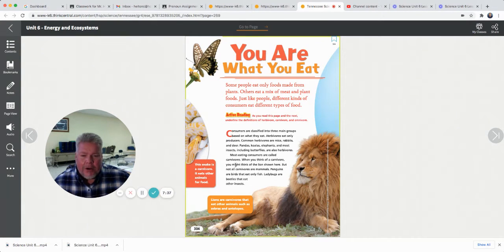When you think of a carnivore, you might think of a lion shown here, but not all carnivores are mammals. Penguins are birds that only eat fish. They don't eat plants. They live where there's not many plants. So they only eat other animals. They eat fish, so they're a carnivore. Ladybugs are beetles that eat other insects. Ladybugs are mean old carnivores. So lions are carnivores. The snake's a carnivore. He doesn't want a salad. He wants a nice juicy rabbit or something.